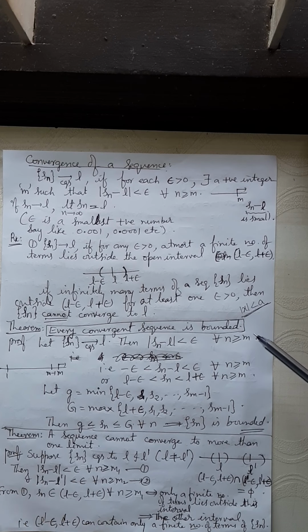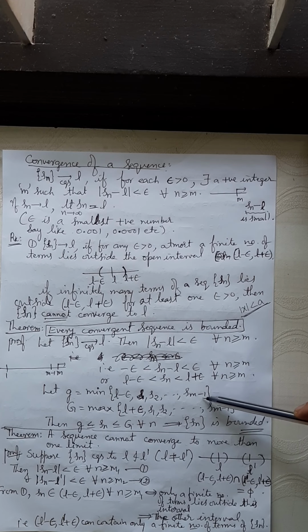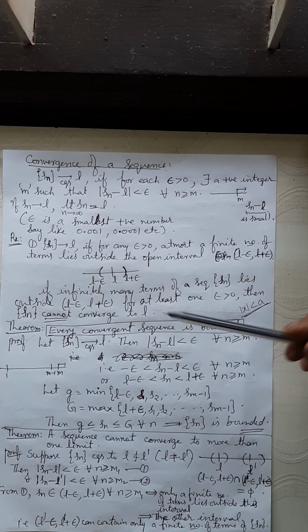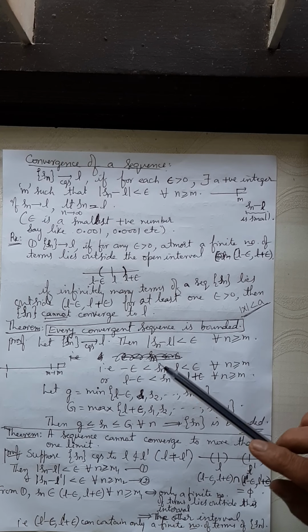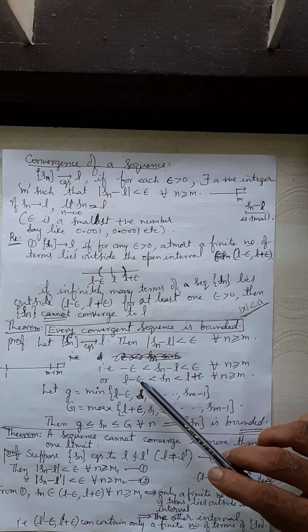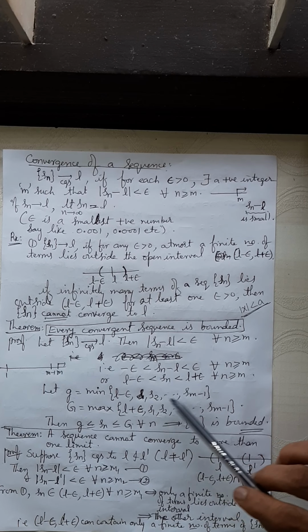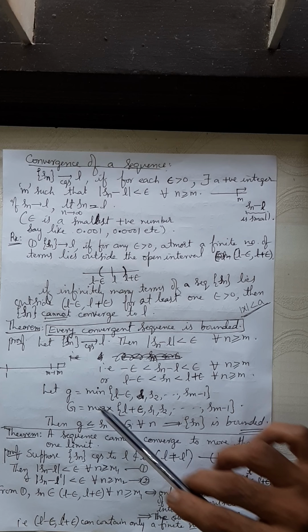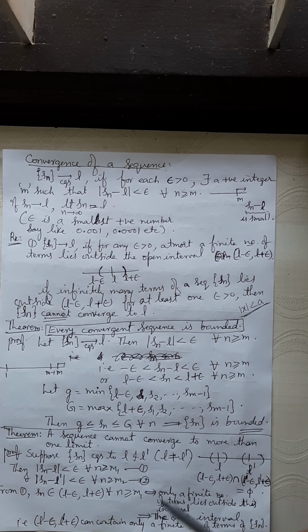Among the first m minus 1 values, S1, S2, up to Sm minus 1, and L minus epsilon, which is a value to the left of Sn, whichever is smaller, the minimum, the least, call it small g.